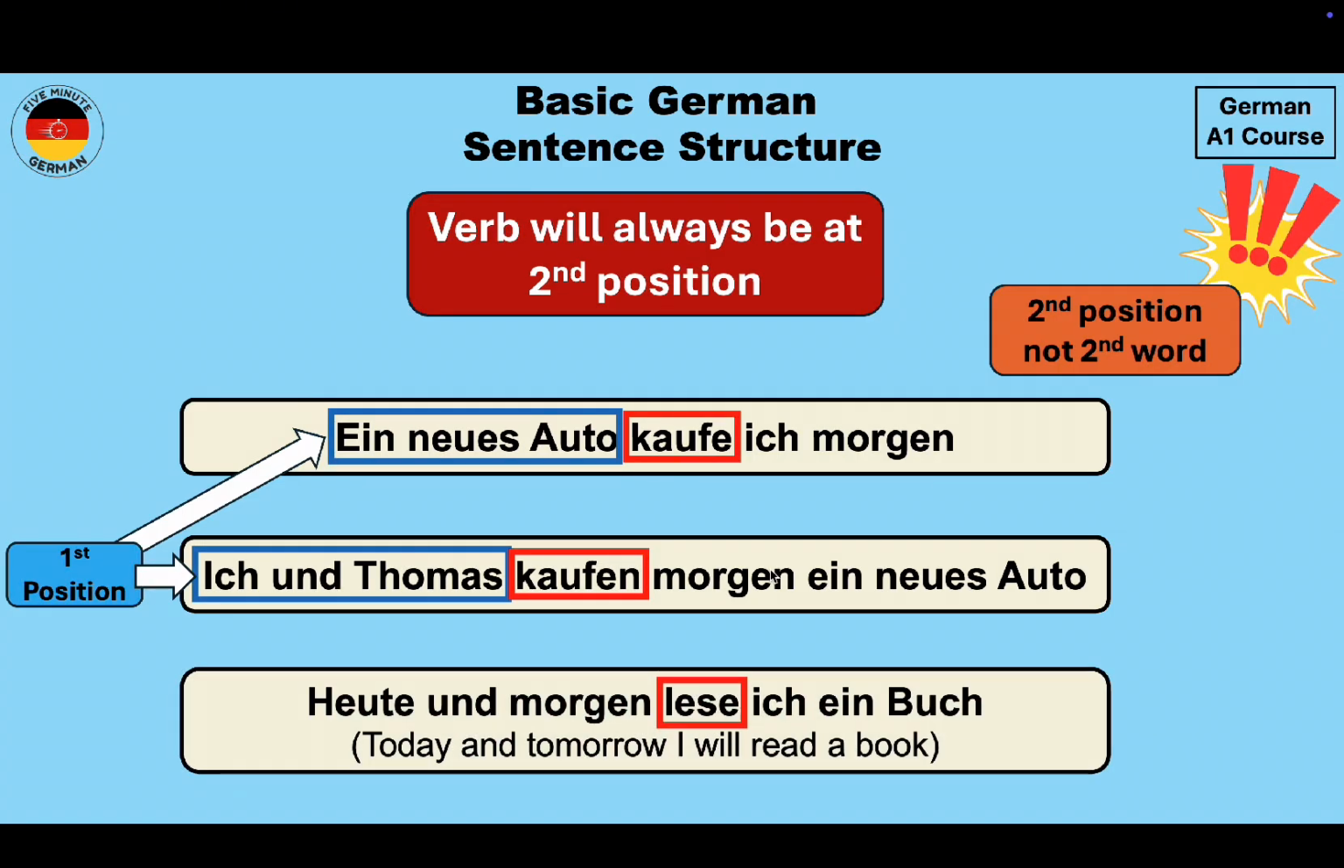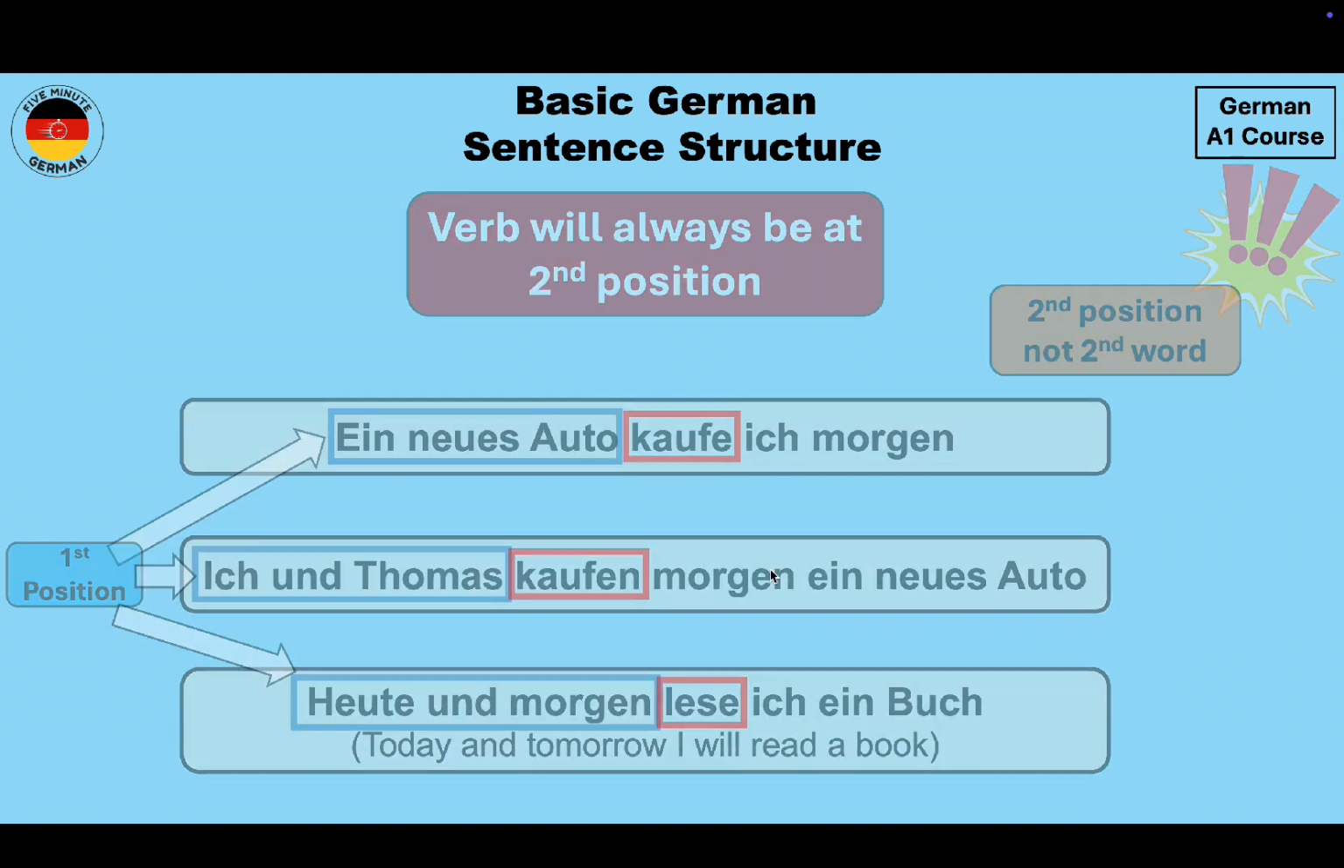Another example is "Heute und morgen lese ich ein Buch", which means today and tomorrow I will read a book. So over here, "heute und morgen" together are at the first position. So this is the first rule, that the verb will always be at second position. Now let's go to the second rule.